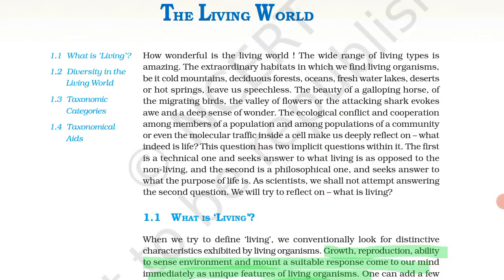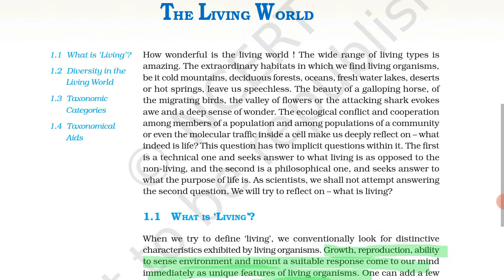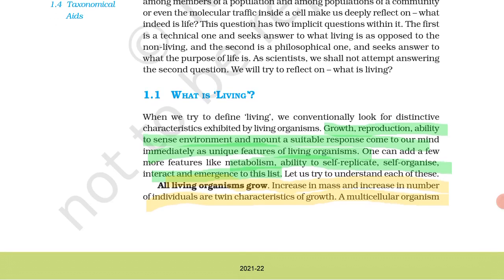Now let us understand the concept of living and non-living. What is living? How to define a living? Living means it has characteristics like growth, reproduction, ability to sense the environment, and to respond to external stimuli. Response to external stimuli is the main characteristic. In other words, we can explain it as metabolism, ability to replicate, self-organize, interaction, etc.